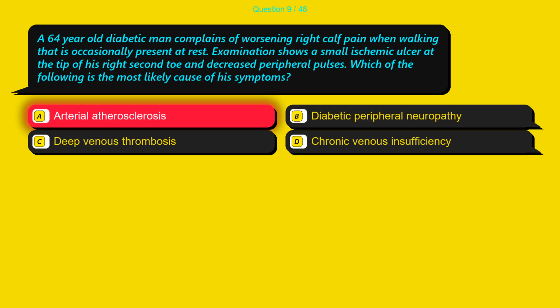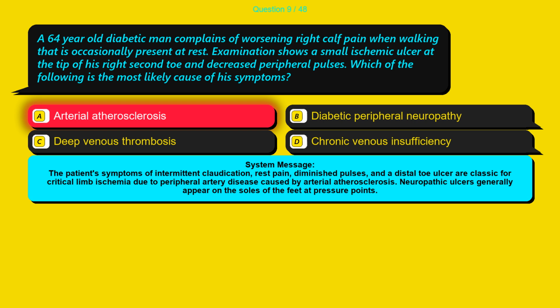The correct answer is option A, arterial atherosclerosis. The patient's symptoms of intermittent claudication, rest pain, diminished pulses, and a distal toe ulcer are classic for critical limb ischemia due to peripheral artery disease caused by arterial atherosclerosis. Neuropathic ulcers generally appear on the soles of the feet at pressure points.